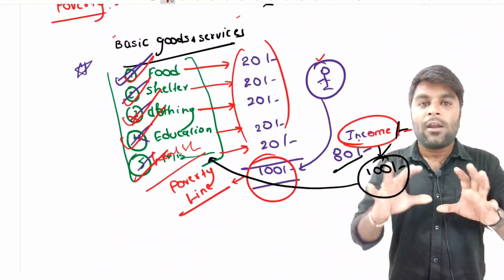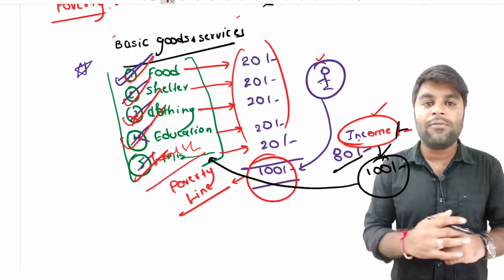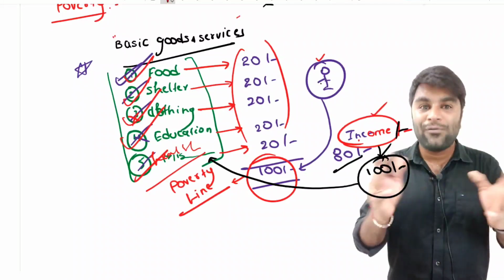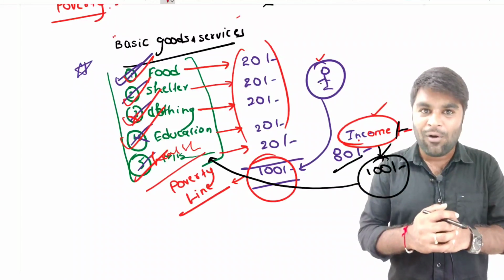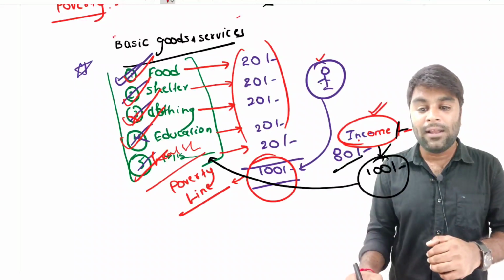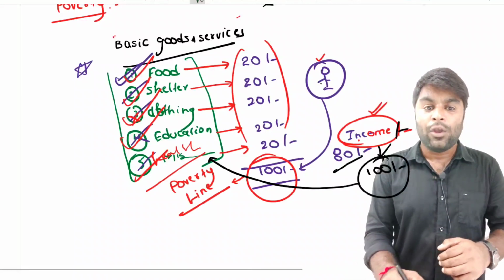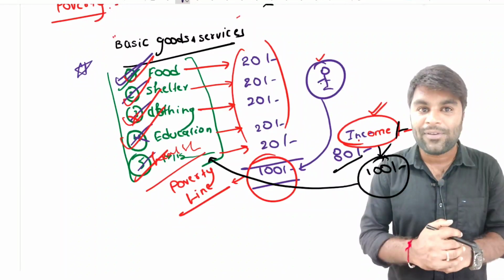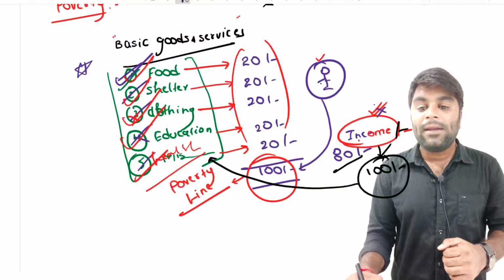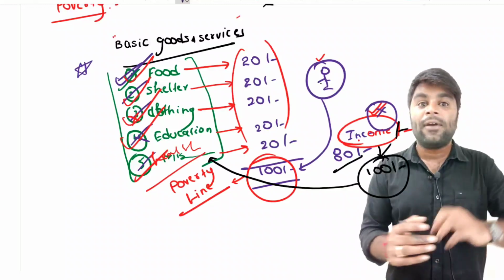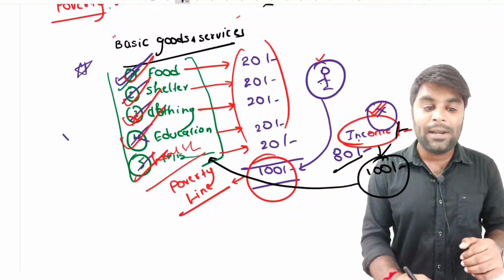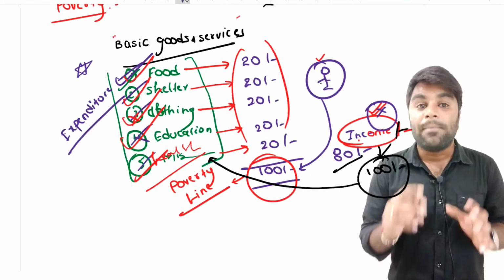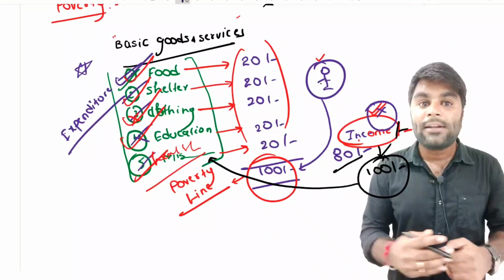Now can you tell me, if I take the income as a measure to define poverty in India, can I say that each and every one of you, most of you I would say, are living in poverty? No. Instead of earning any kind of income, you are affording all these basic goods and services in your life. So it is not appropriate to take income as a measure to define poverty in India, but it is the expenditure that we should take as a measure to calculate poverty in India.